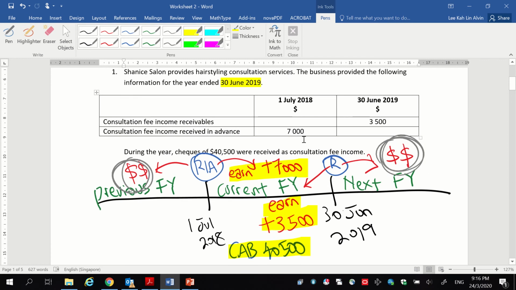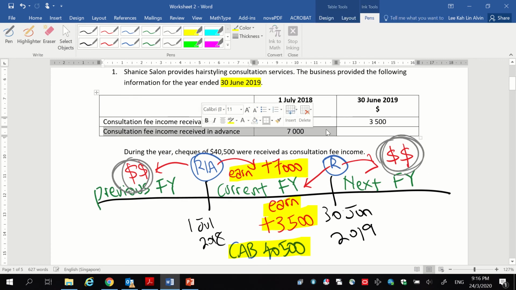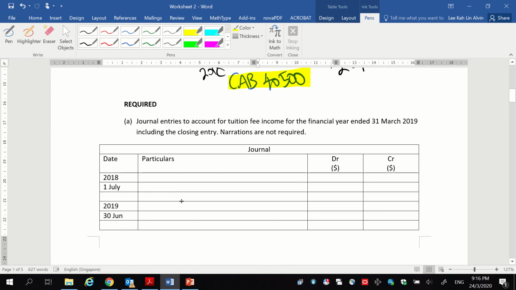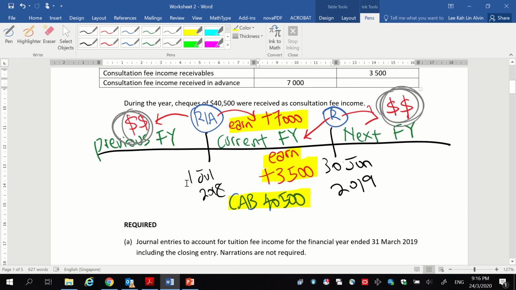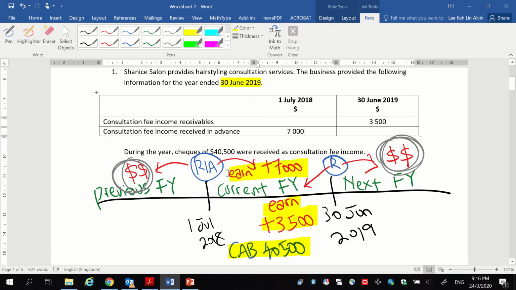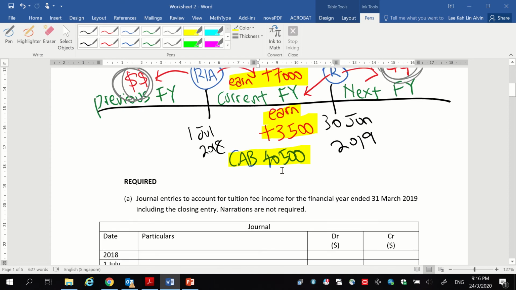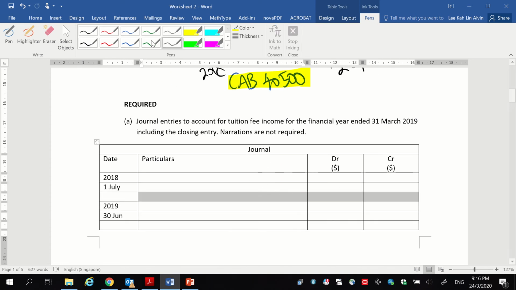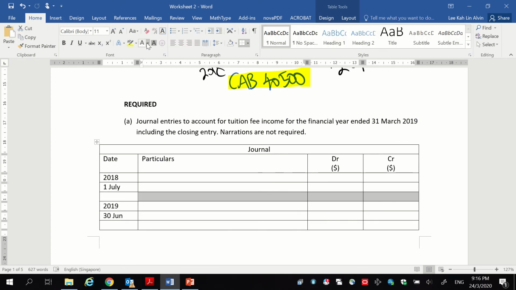Now, we will deal with the account that we have at the start of the year. It is a consultation fee income received in advance. When we do journal entries, I always like to do the easier entry first. So we have concluded that this received in advance of 7,000, we want to add this income into the current financial year's total income. We want to add this income because we have earned this income in this current financial year, and that is why the easier entry here will be to credit the consultation fee income.